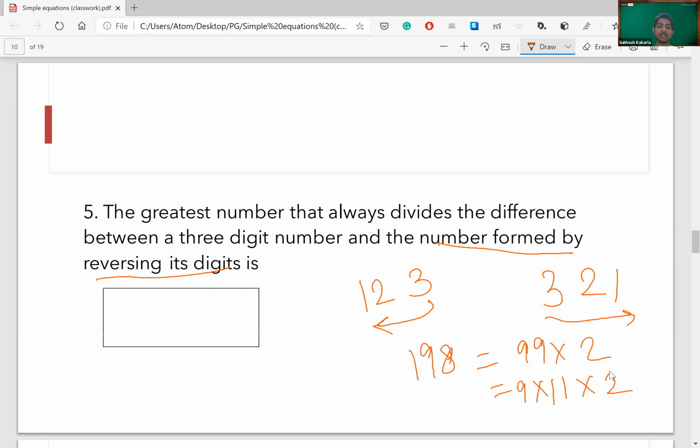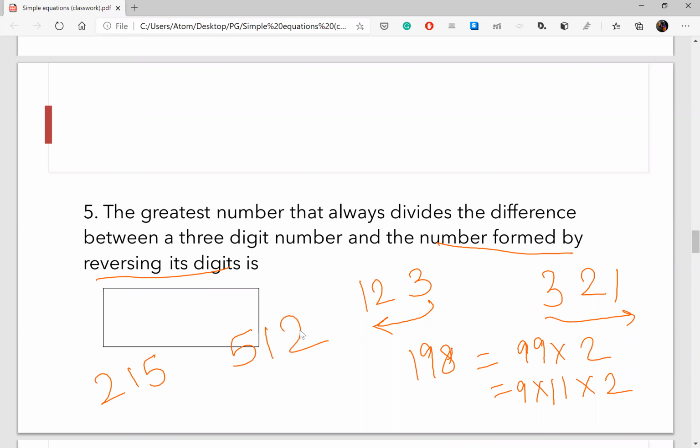Anybody suggest any other number? Any other 3-digit number apart from 123? 215. Okay, 215. What is the opposite of 215? 512. What is the difference? 297.